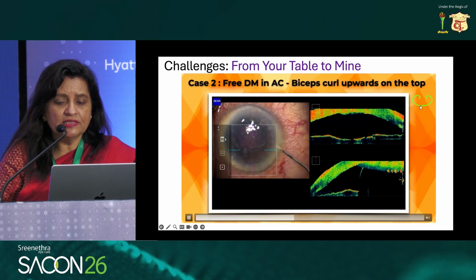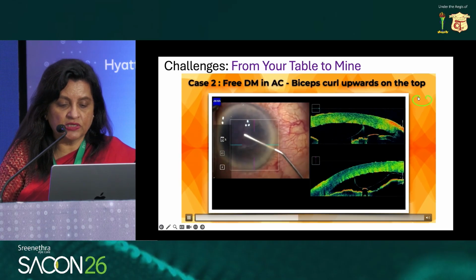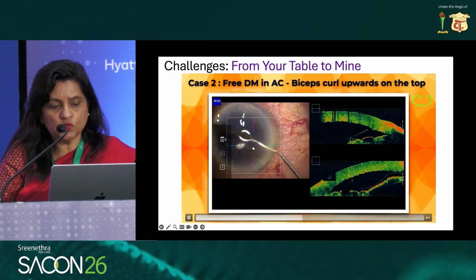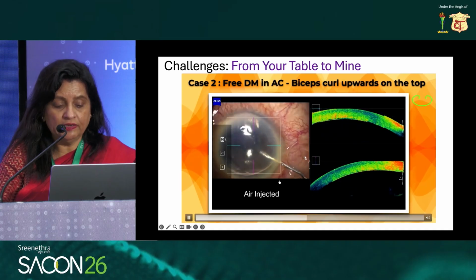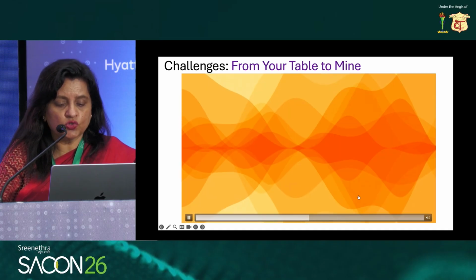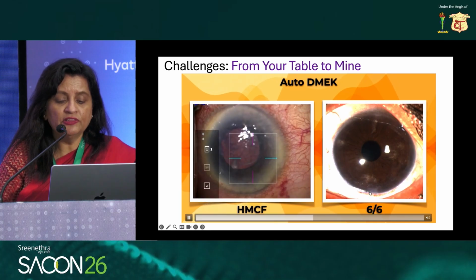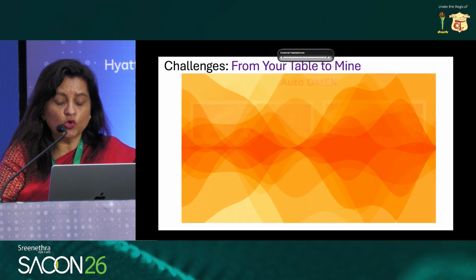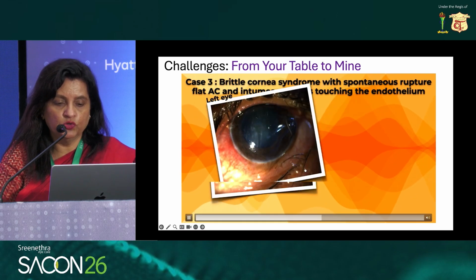The important thing in this is to get a configuration like this of the Descemet's membrane, that is, the biceps curl upwards. Once you get that configuration, which can be seen here, and also if you stain the Descemet's membrane with trypan blue dye and the air is injected, the patient's own Descemet's membrane gets stuck to the back of the cornea, and the patient has a good visual acuity of 6 by 6. I call it auto DMEC because it is the patient's own Descemet's membrane which has been used.